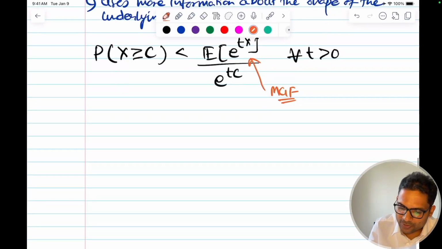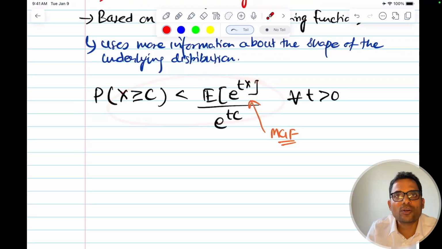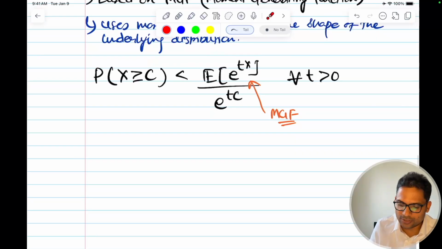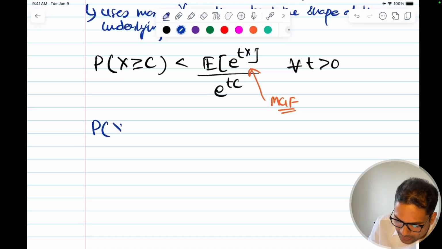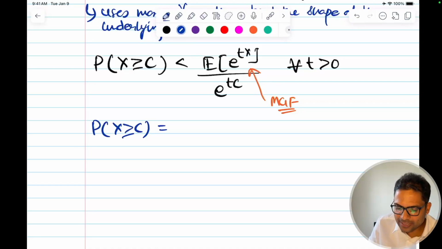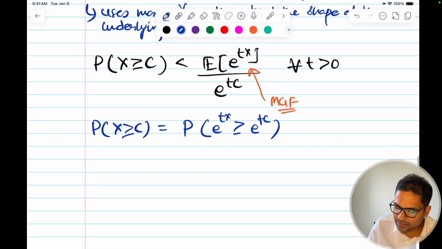Okay, but again if you see, this is the extension of the Markov's inequality itself. They have just done a rehash or even more processing of that and use the moment generating function. How is that? Let me give a brief intuition around that so that you can check the derivation later. So we can say that, for example, if p is a probability of x greater than or equal to c, can we say that this is equal to the probability of e to the power tx greater than or equal to e to the power tc? Can we say this? Provided that t is positive.